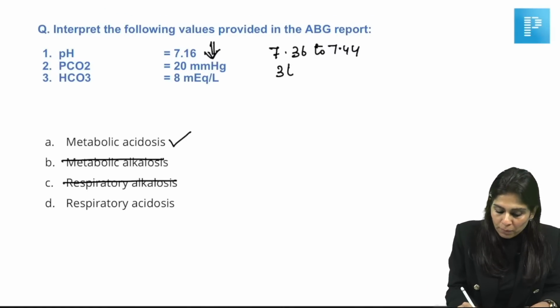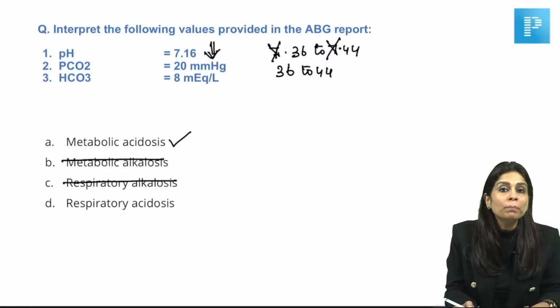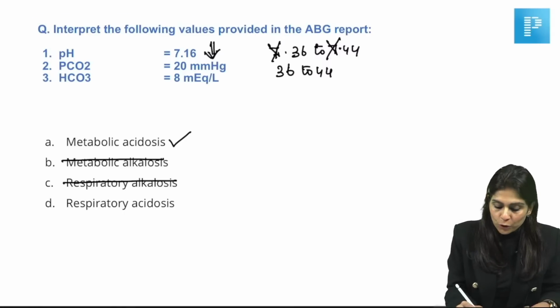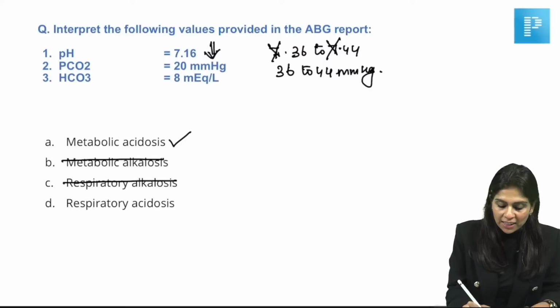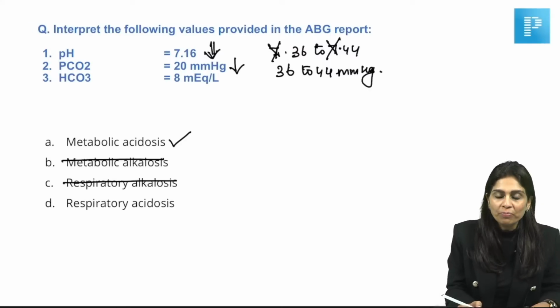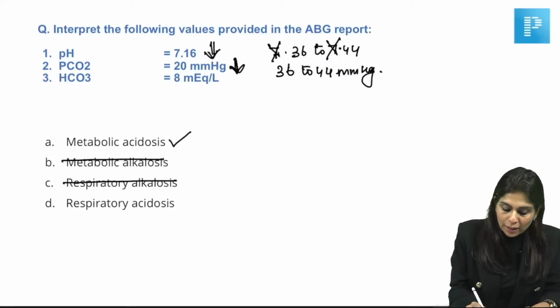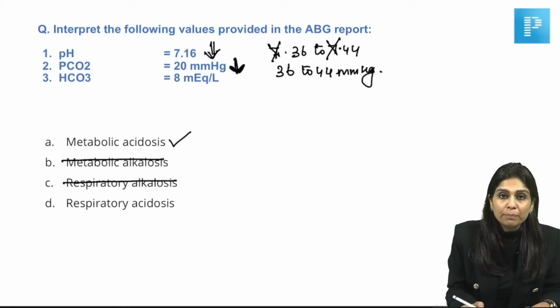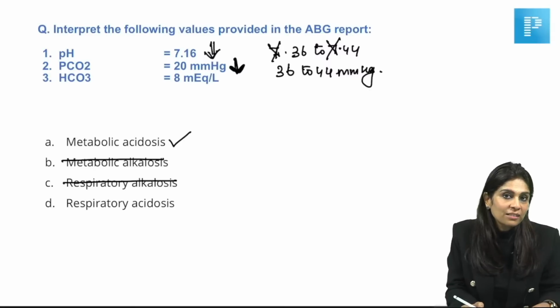Then proceed on to check PCO2. We know the normal PCO2 is 36 to 44. I have always asked you to exclude the 7 in the pH value to remember the PCO2 value. So PCO2 normally is 36 to 44 millimeters of mercury. In this case, PCO2 is low. Can a low PCO2 cause acidosis? Low PCO2 can only cause alkalosis. So we know that the low PCO2 observed in this ABG report is not the cause of acidosis. It's not the primary acid-base disorder.